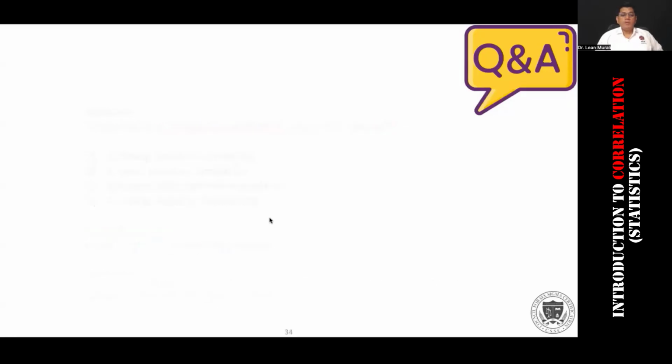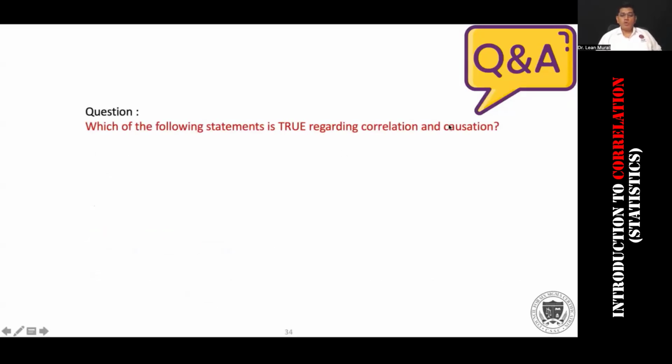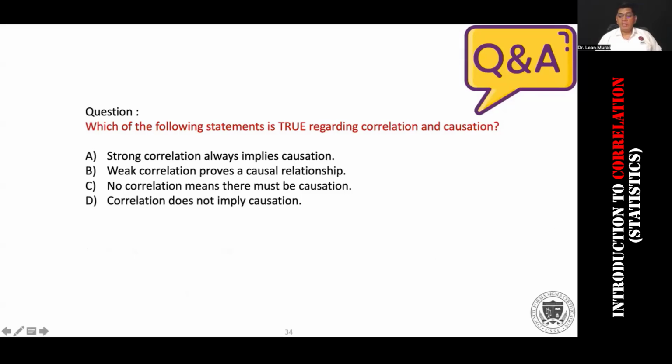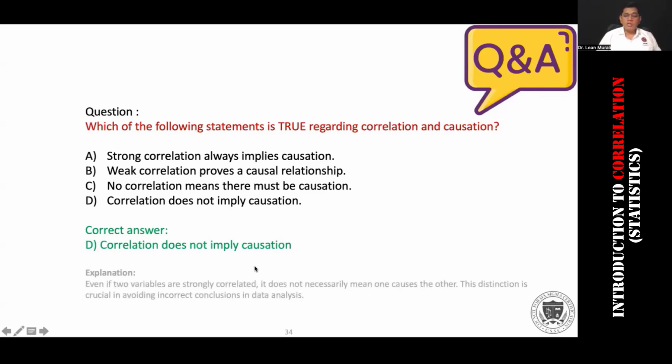All right. So the next question is question number 2 of 5. Which of the following statements is true regarding correlation and causation? Strong correlation always implies causation. Weak correlation proves causal relationship. No correlation means there must be causation. Correlation does not imply causation. So which one is the right answer? D is what most of the people say. The D is the right answer. So we have completed 2 questions. There are 3 more questions to go. You can read the explanation in the presentation that I'll be sharing in the group.